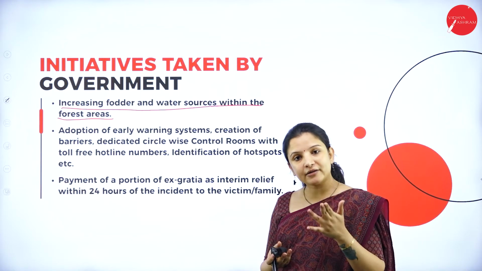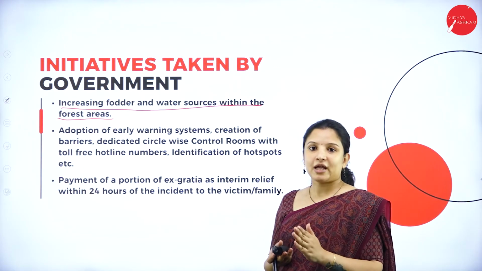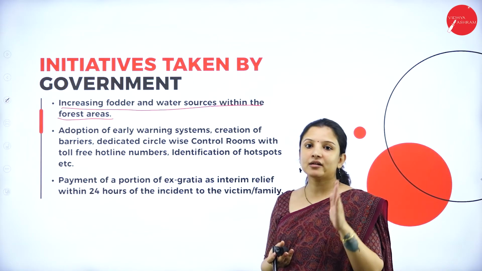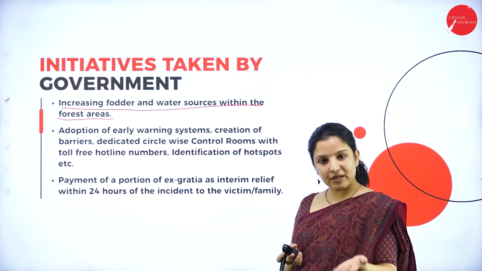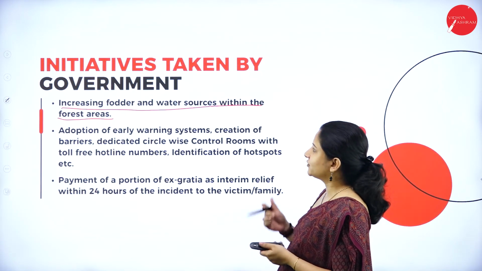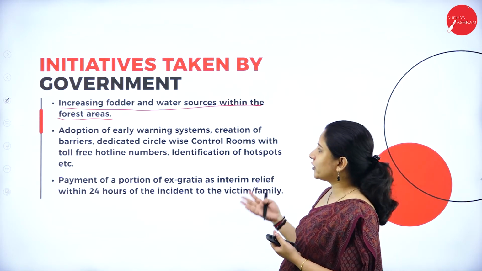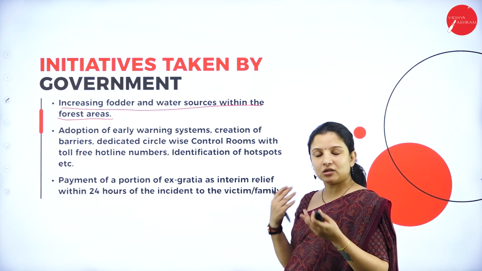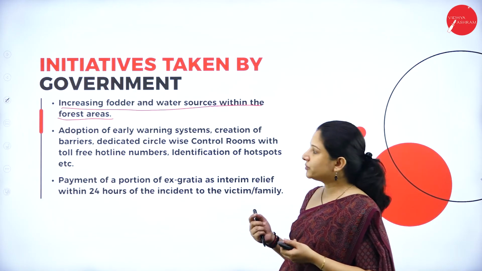So they started entering villages. In order to put a break on that, the government banned the collection of bamboo shoots, thereby protecting the people as well as the wildlife. That is how some rules and regulations can be followed, wherein fodder and water sources can be increased within the forest area itself, so that wild animals don't enter human settlements.